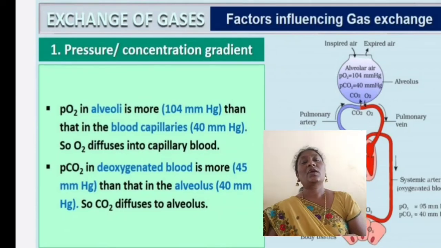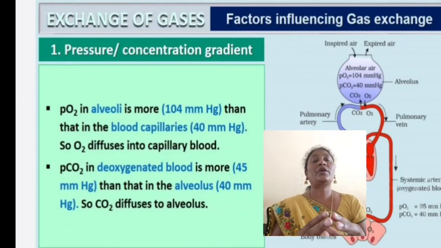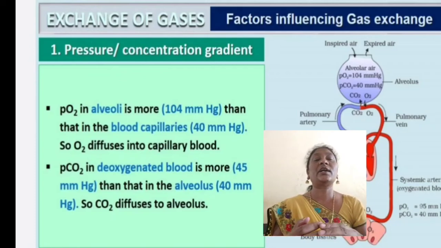Now let us see the pressure gradient. PO2 in alveoli, the oxygen pressure gradient: in alveoli it is more, 104 mm Hg, than in the blood capillaries, 40 mm Hg. So oxygen diffuses into the capillary blood. What is diffusion? Transfer of molecules from high concentration to low concentration. So oxygen is 104 in the alveoli, whereas in the blood capillaries it is only 40.